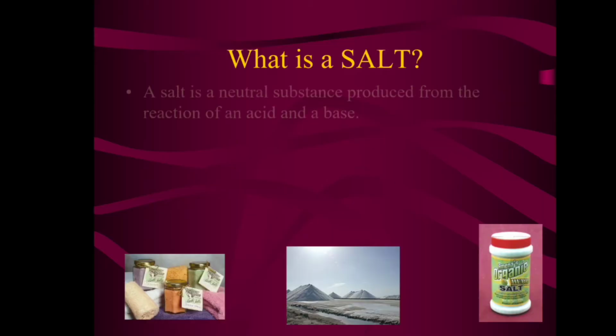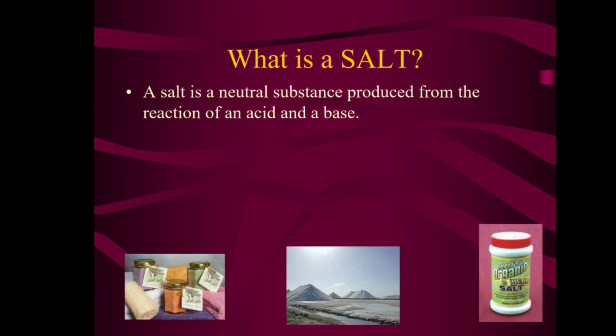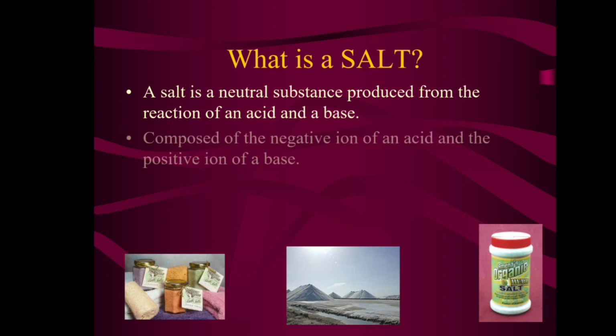What is a salt? A salt is a neutral substance produced from the reaction of an acid and a base. Salt is composed of the negative ion of an acid and the positive ion of a base.